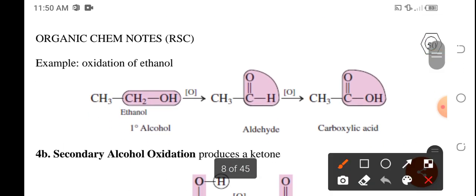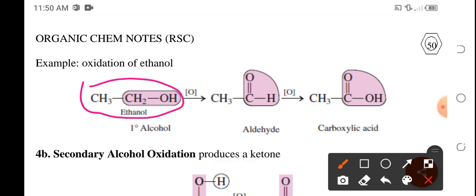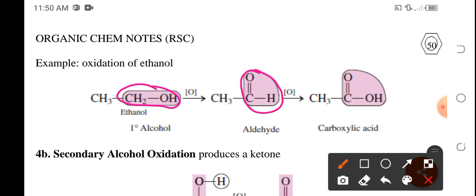So for example, ethanol, the site of reaction is the CH2OH. That CH2OH will then become C double bond OH. This is a primary alcohol kasi isa lang yung carbon atom na kapitbahay nung carbon atom bearing the hydroxyl.